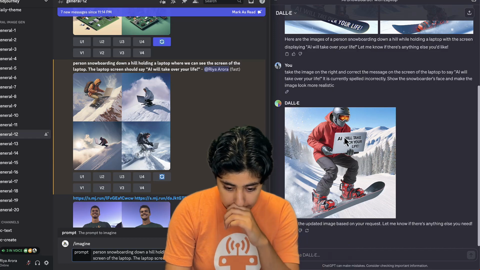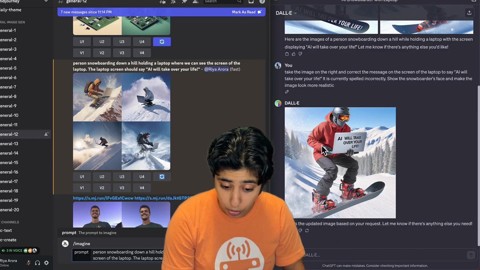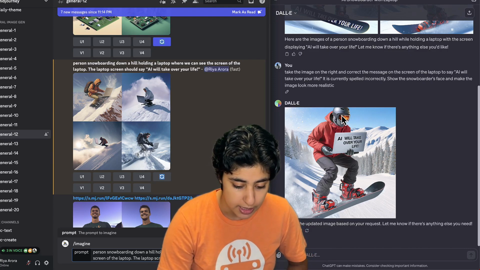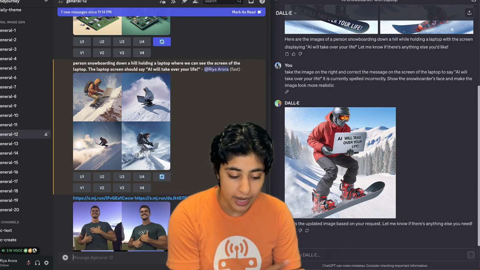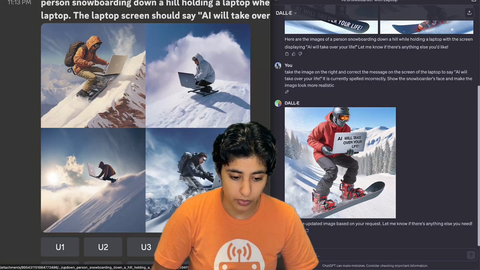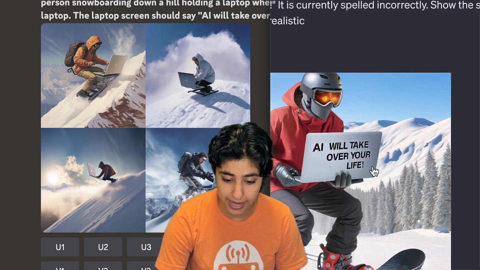Okay, so the one on the right now has AI will take over your life on the back of the laptop. It is a lot more realistic. I like the realism here. It's just the person's face is not showing yet. So I think on the left, we've kind of maxed out what we can do. And what I mean by that is Midjourney is not going to make a sign. So on the right here, the text is good. Now it says AI will take over your life.